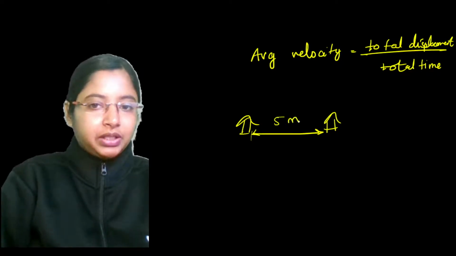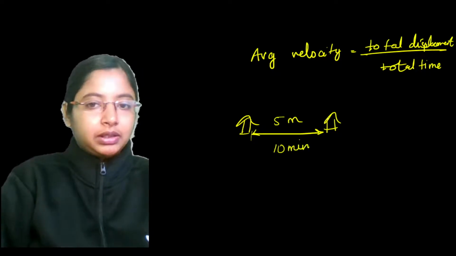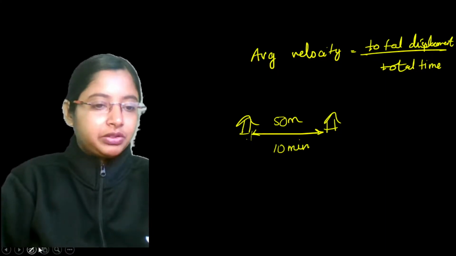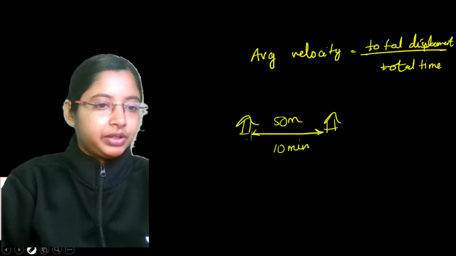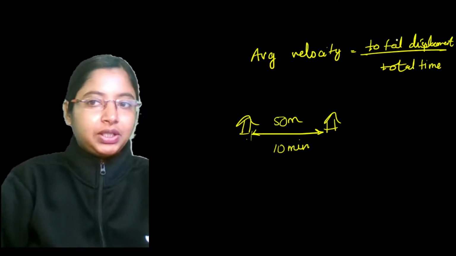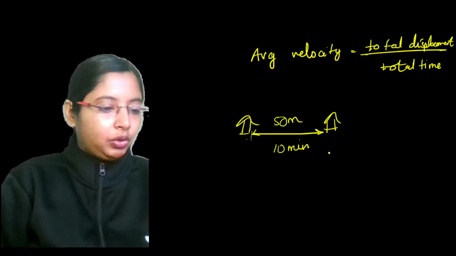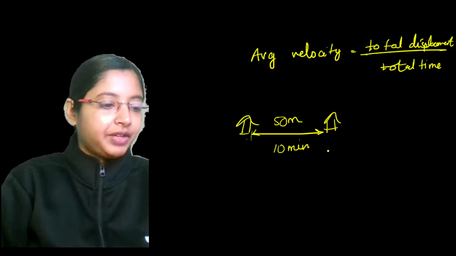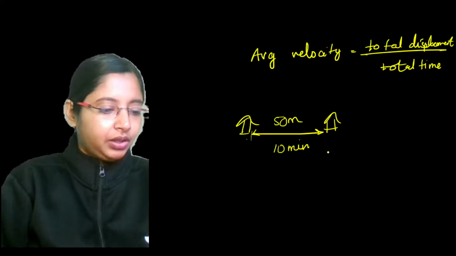Displacement can be 5 meters, and time taken can be around 10 minutes. If you're going by car, let's say the displacement is around 50 meters. 50 meters is too high, it's not even half a kilometer. So if you're going at this speed, this is the velocity, then total displacement by total time, that's your average velocity.